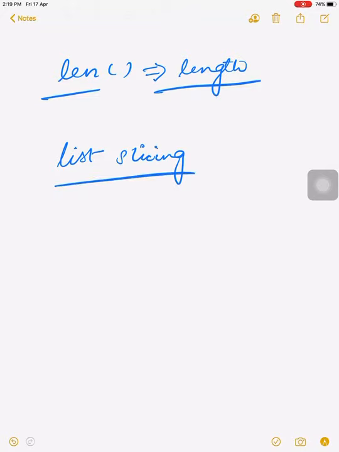Now the next more important thing we use here is called list slicing. Slicing means we can also slice a list, just like a string. How does slicing work? We want some sequence from the list. For example, we have a list L: 1 2 3 4 5.